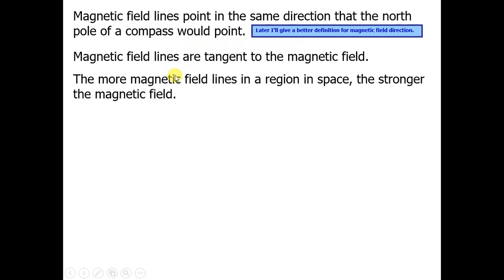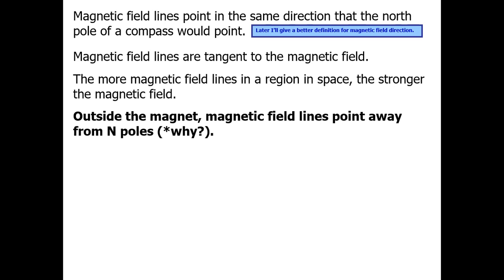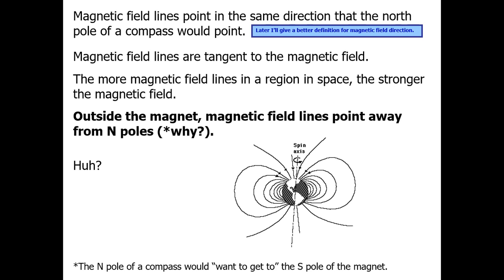But here we are discussing that the magnetic field lines are tangent to the magnetic field. The more magnetic field lines in a region of space, the stronger the magnetic field. Outside the magnet, the magnetic field lines point away from the N pole toward the S pole.